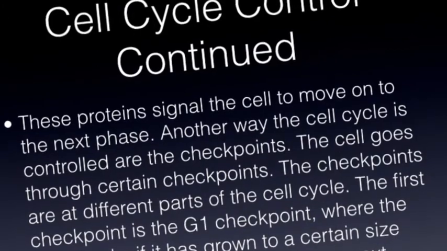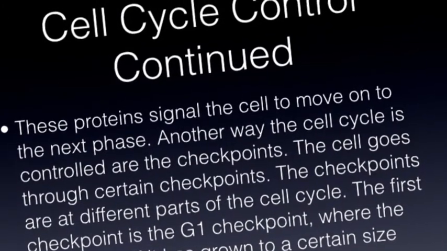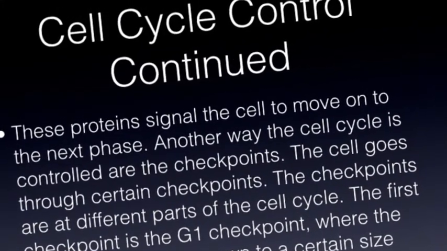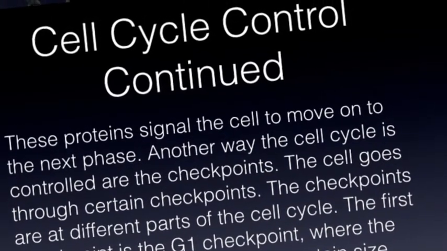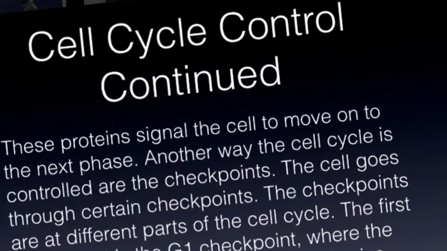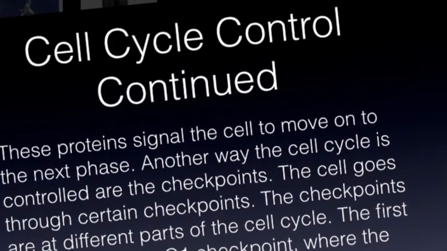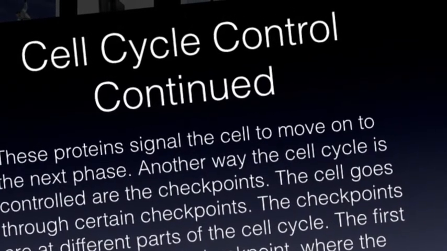Another way the cell cycle is controlled are the checkpoints. The cell goes through different checkpoints. The checkpoints are at different parts of the cell cycle. The first checkpoint is the G1 checkpoint, where the cell checks if it has grown to a certain size and has been doing its job.